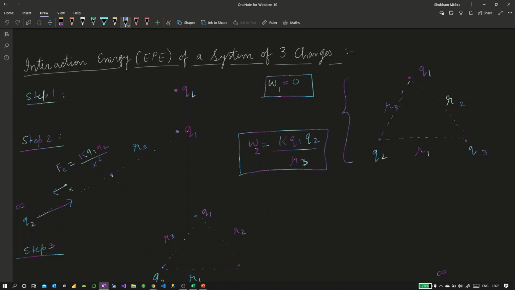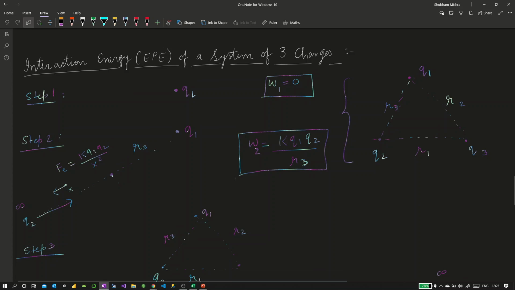The force would be K Q1 Q2 over X square in general, and if it is at a distance R3, it would be K Q1 Q2 over R3 square. But what we are talking about right now is not force. What we are talking about is the work which we had to do to bring it here, and this much is the only work we had to do. And all that work got stored in the form of potential energy of these two charge systems.